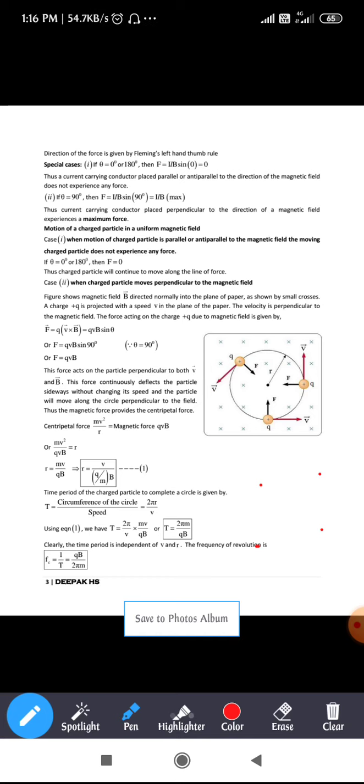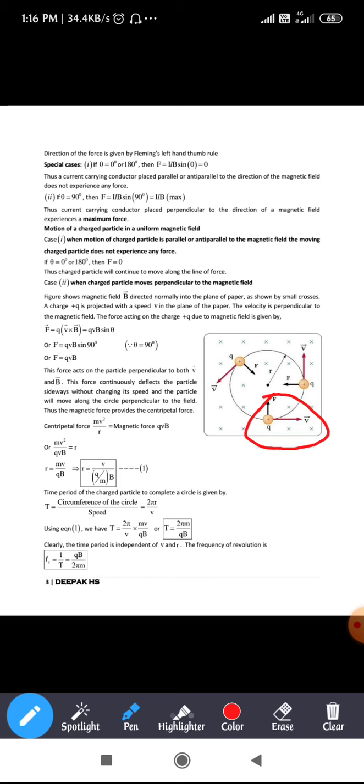This is the force experienced by the charge when it is moving perpendicular to the direction of the magnetic field. Let me take this point. The magnetic field is directed towards the paper, and the charge is moving towards the right.